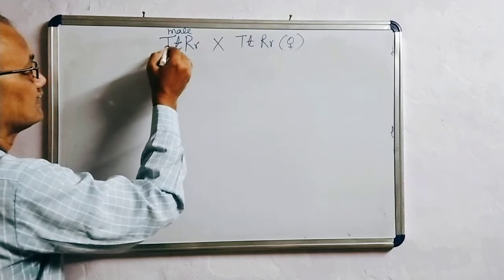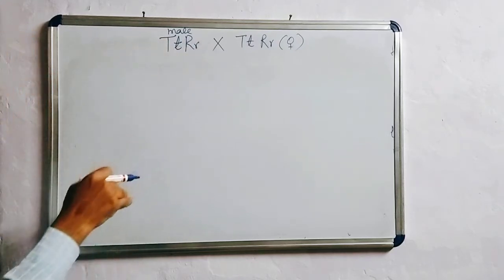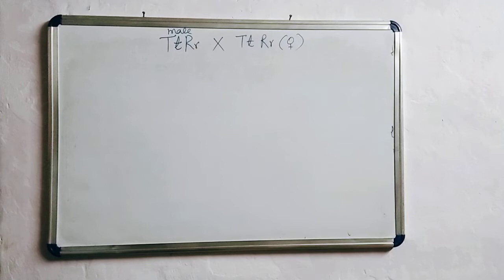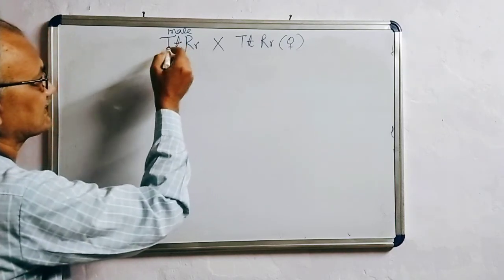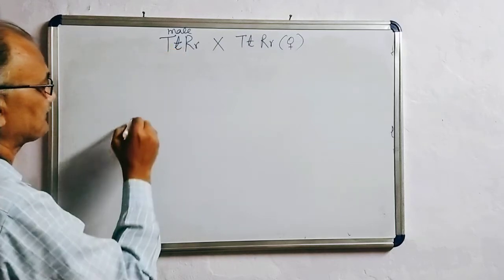When they are crossed, in the F2 generation you will find different types of ratio. So first we will take the different possibilities of gamete formation.